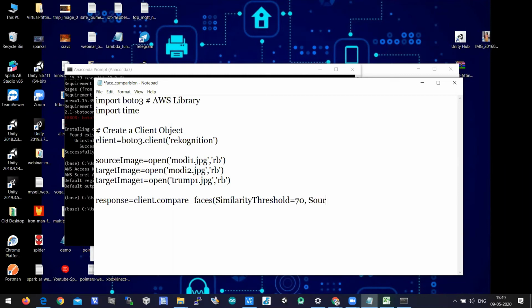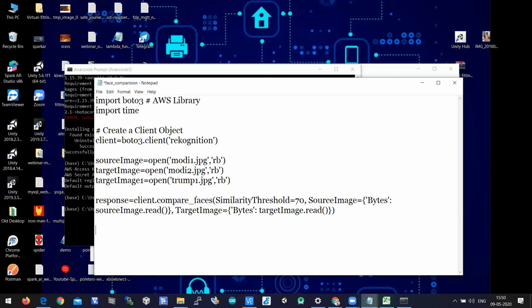Comma, SourceImage equal to. You need to send it in dictionary format, Bytes. So Bytes colon the source image variable which we wrote in the previous line, dot read. When you call dot read, the entire file, the entire bytes, will be read. Comma, you need to pass the target image also. So TargetImage equal to, open bracket, Bytes, again in dictionary format, the target image dot read.